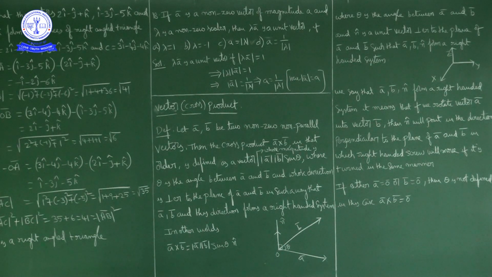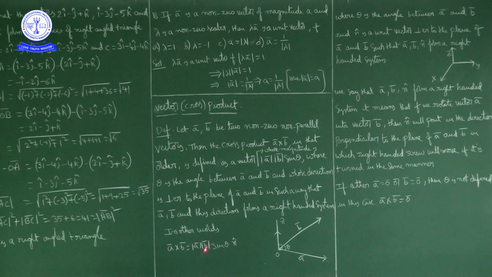Now the vector product gives another vector. A bar cross b bar gives a vector, where the magnitude of the resultant vector is magnitude of a bar into magnitude of b bar into sin theta. N cap gives the direction; n cap is the unit vector perpendicular to the plane of a bar and b bar. So a bar cross b bar is equal to magnitude of a bar into magnitude of b bar into sin theta into n cap.